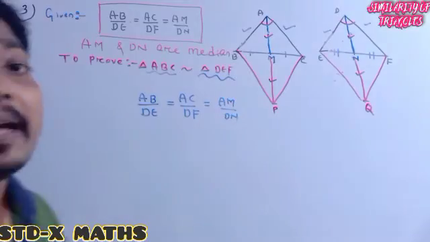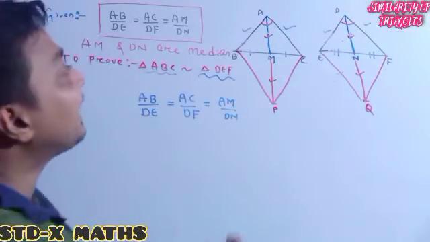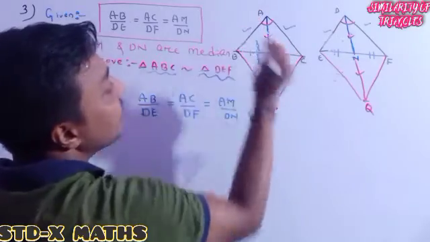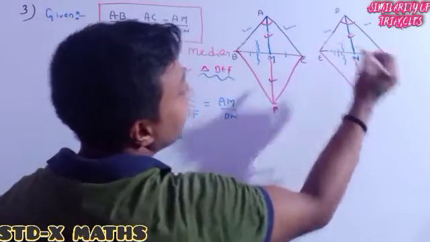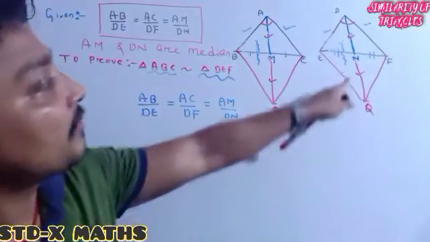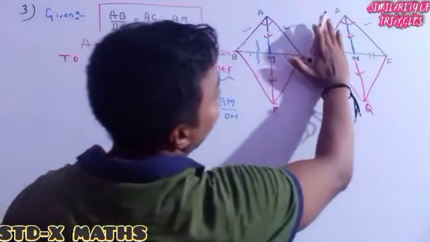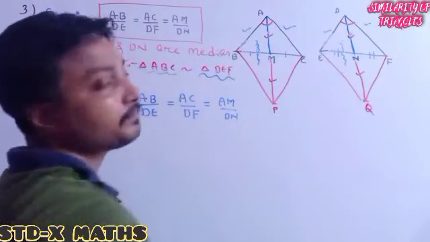Listen, what is my target? My target is anyhow to show this left side triangle is similar to the left side triangle of that parallelogram.